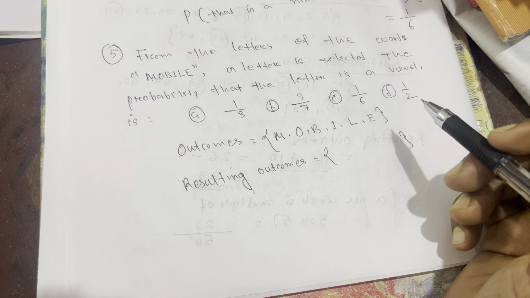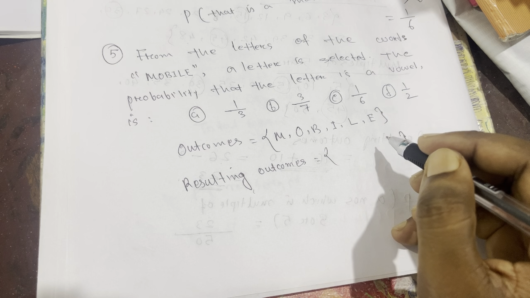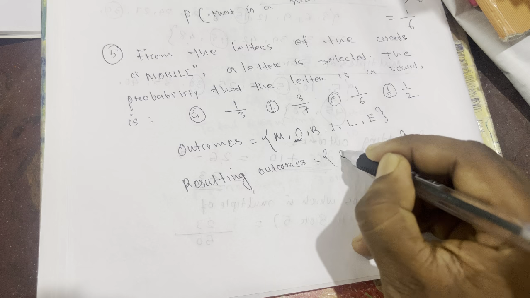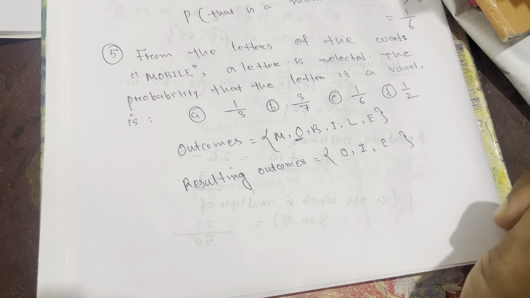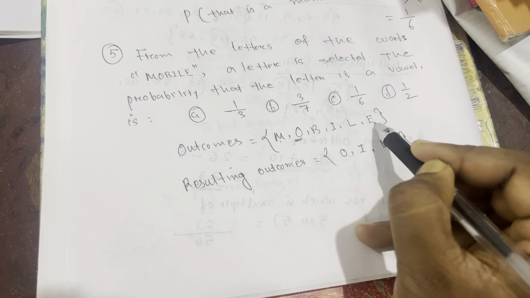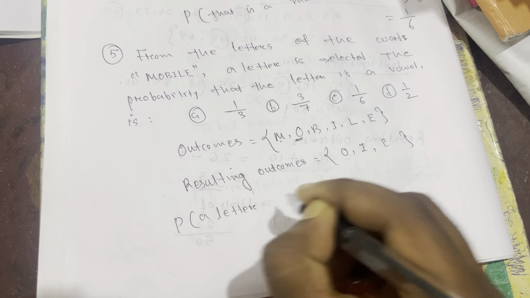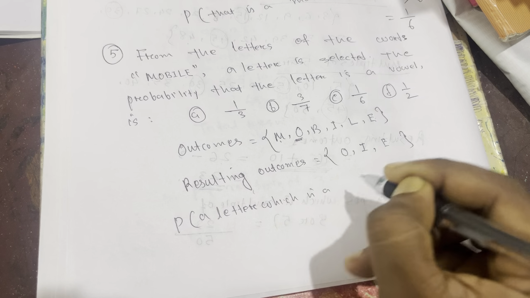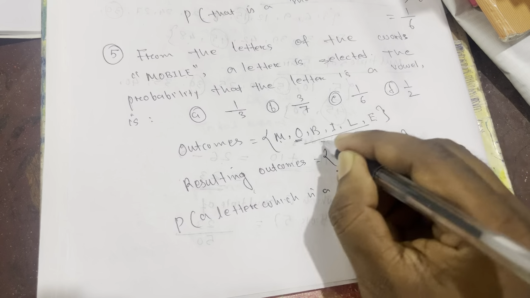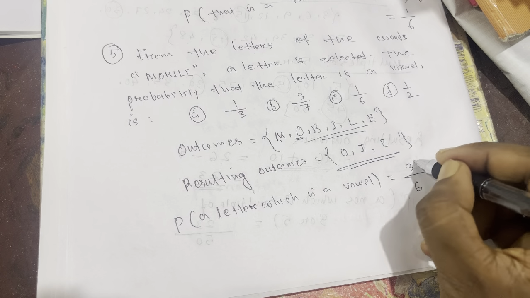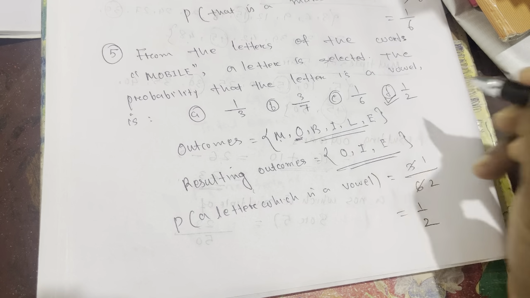As you know, in the English alphabet there are 5 vowels: A, E, I, O, U. So here O is here, so O is a vowel. I is also here, then E is also here. So how many vowels did we get? 3 vowels out of 1 2 3 4 5 6. So therefore the probability of a letter which is a vowel is equal to 3 out of 6. So 3 by 6, if you cancel by 3, 3 ones are 3, 3 twos are 6, so the answer will be 1 by 2. So very simple, option D is correct.